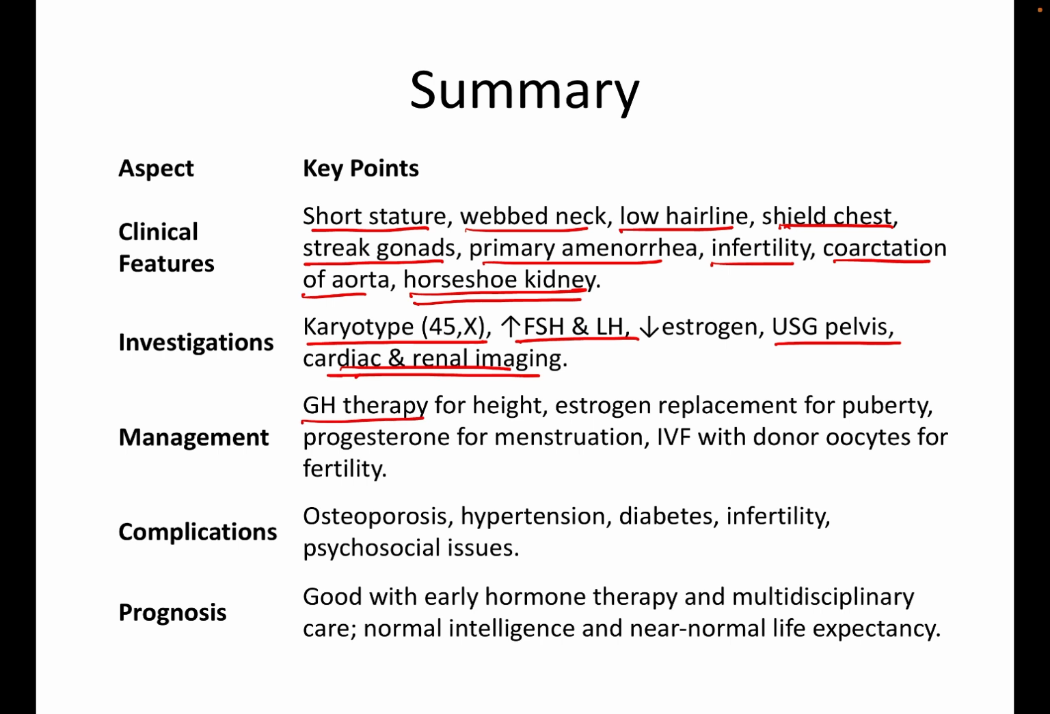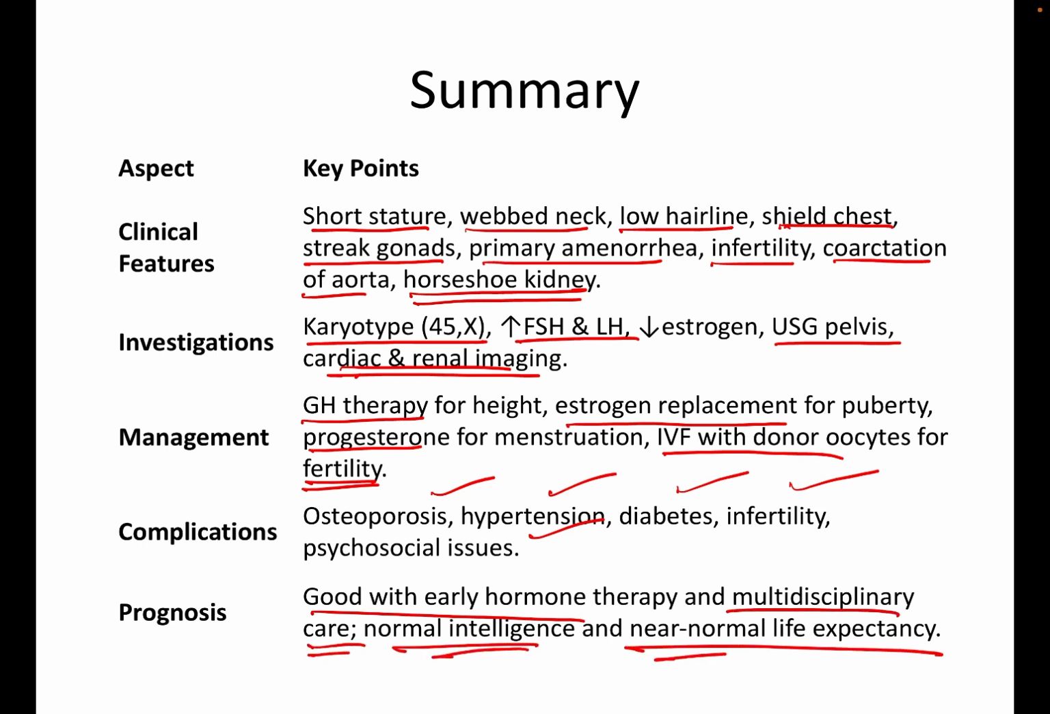Management involves growth hormone therapy for height, estrogen replacement for puberty, progesterone for menstruation, and IVF with donor oocytes for fertility. Complications include osteoporosis, hypertension, diabetes, infertility, and psychosocial issues. Prognosis is good with early hormone therapy and multidisciplinary care, with normal intelligence and near normal life expectancy.